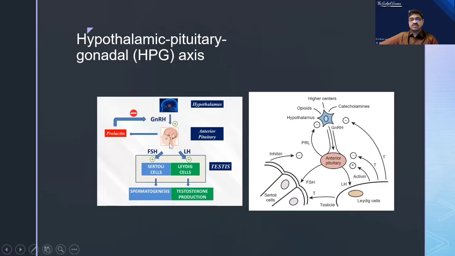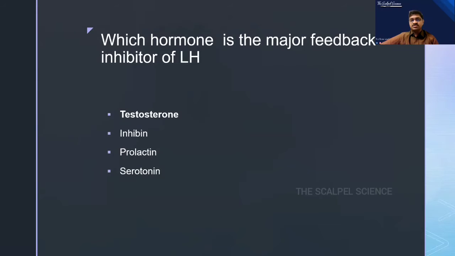The hypothalamus secretes GnRH, which acts on the anterior pituitary, that is FSH and LH. FSH acts on the Sertoli cells, S for S, and LH acts on Leydig cells, L for L. S for S is again spermatogenesis, and here it is testosterone production. So naturally, testosterone inhibits the GnRH. It's very simple, we just have to remember this one. This is a more complex diagram. What we can see here is that testosterone inhibits the GnRH. So going back to this question, the main feedback inhibitor of LH is testosterone.